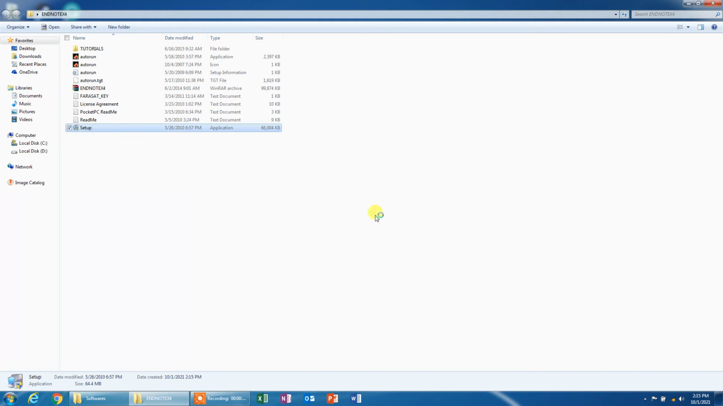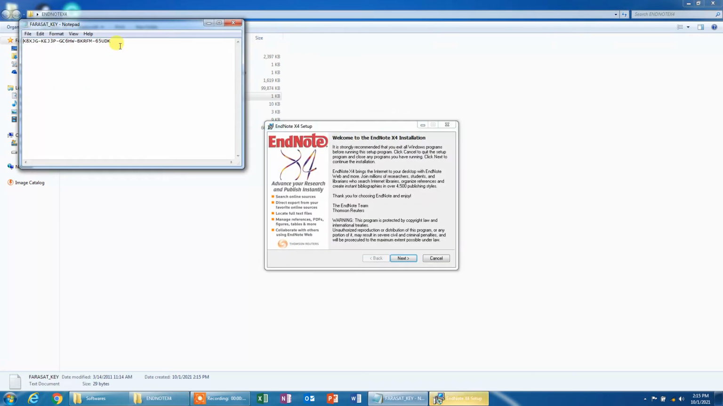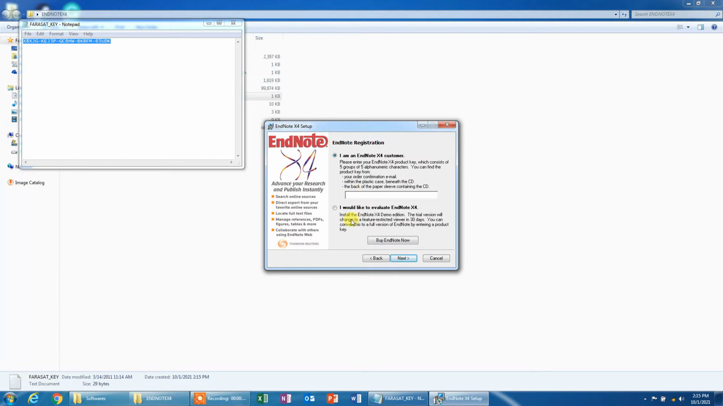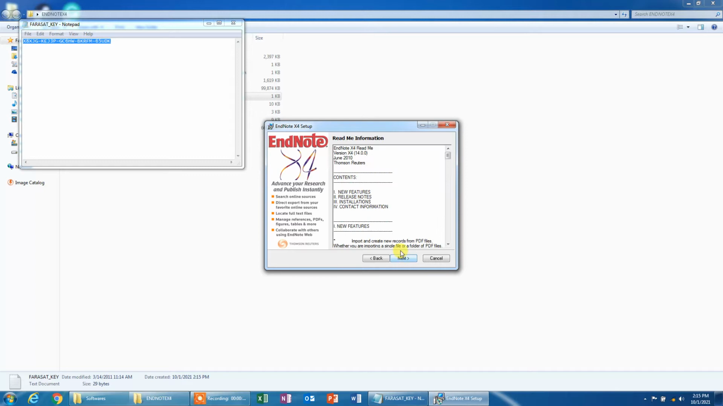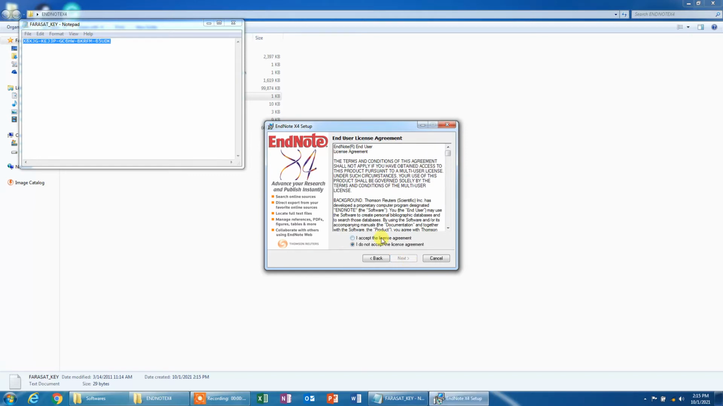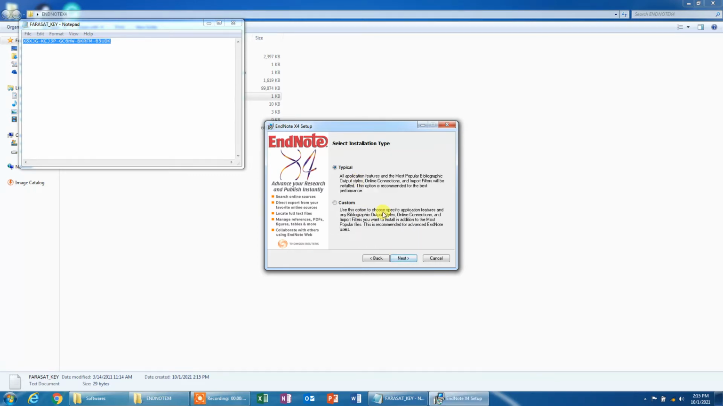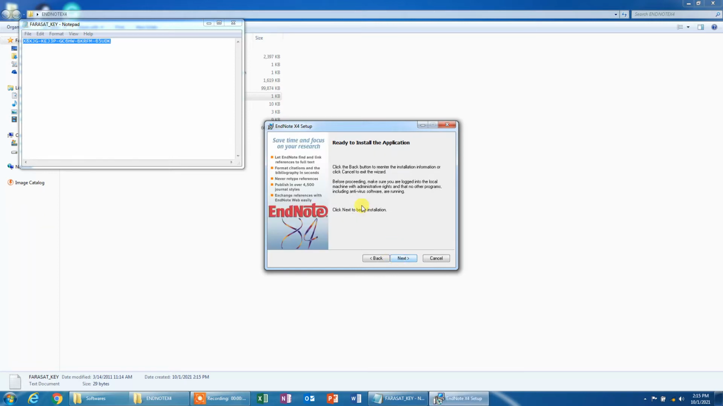I'll start the setup, click yes, and this is the key, Firasat key, so you need to copy and paste it when it is required over here. So paste and click next, next, next, next. I accept, next, typical, next, next, next, and there you go.